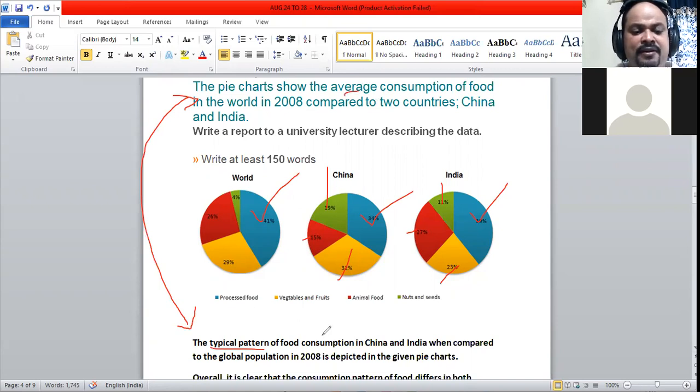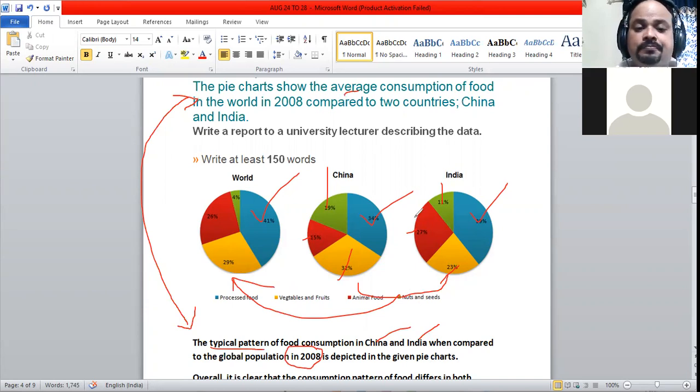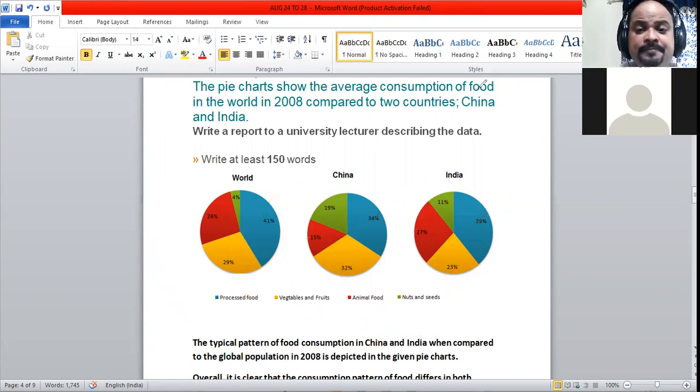The typical pattern of food consumption in China and India when compared to the global population in 2008 is depicted in the given pie charts. We have completed that.